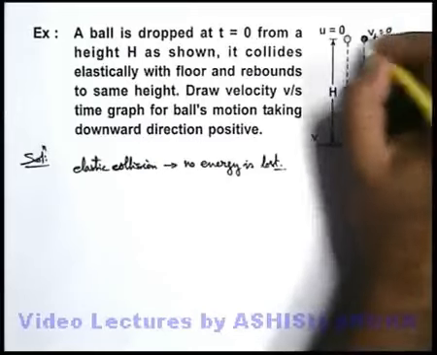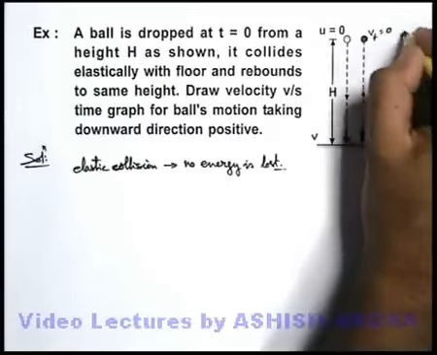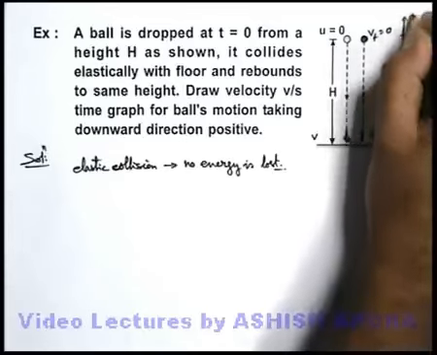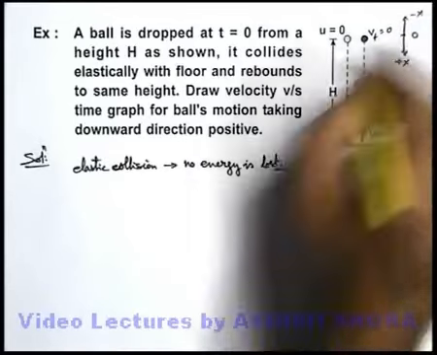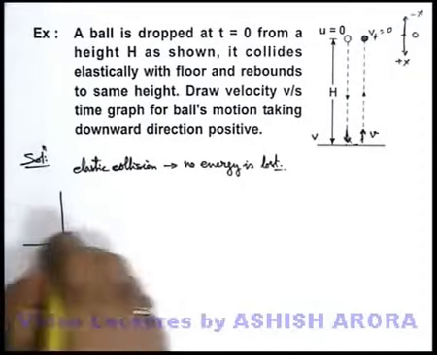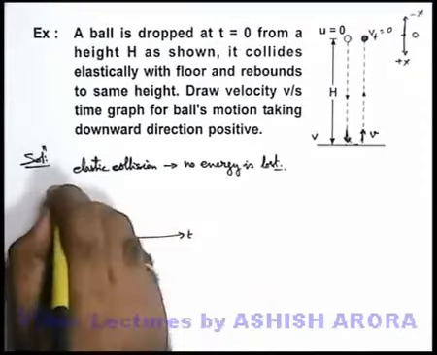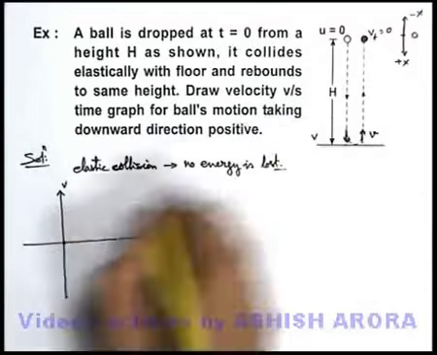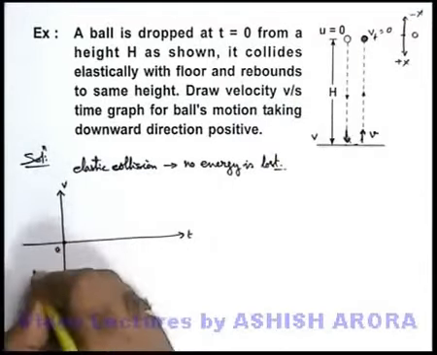In this situation, if we consider origin at the starting point, here we take downward direction as positive x and upward direction as negative x. Here if we draw the velocity time graph for this motion, we can see at t equal to 0 the particle started from rest, so the graph must start from origin.